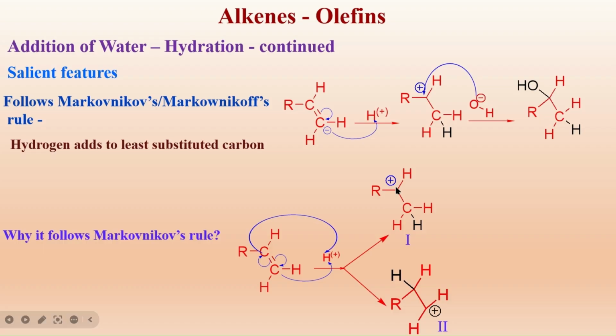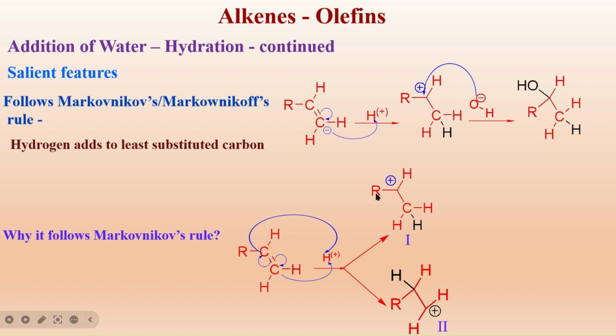What type of carbocation is formed when these electrons move towards the least substituted carbon? You see here, this carbon is the carbocation. This is substituted with one alkyl group, here also another alkyl group, and this is hydrogen. This carbon is attached to two carbons and one hydrogen.